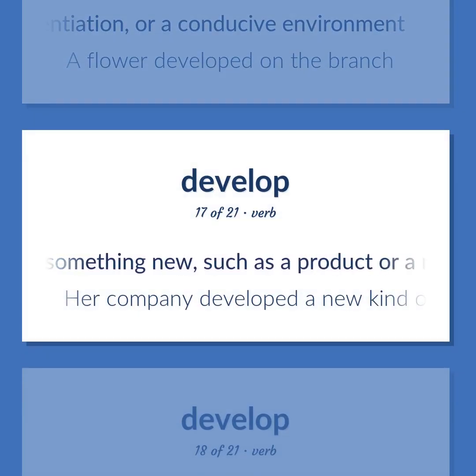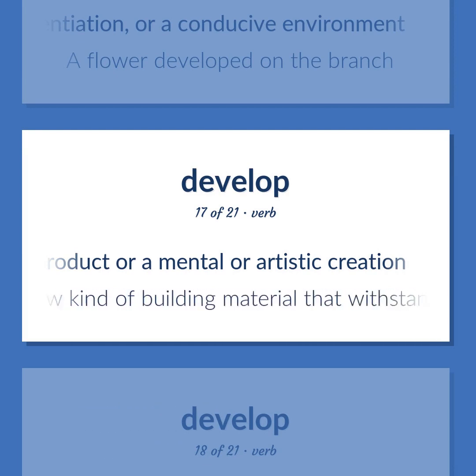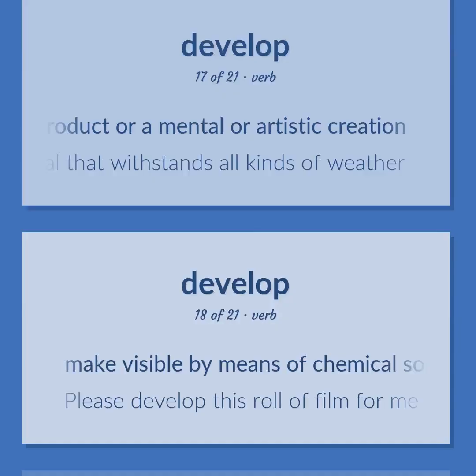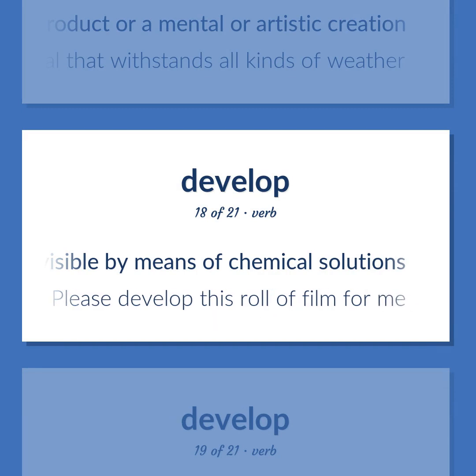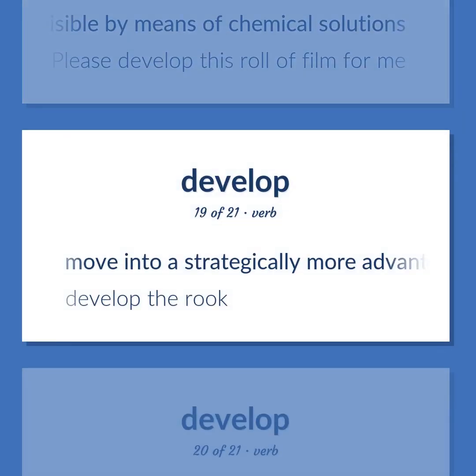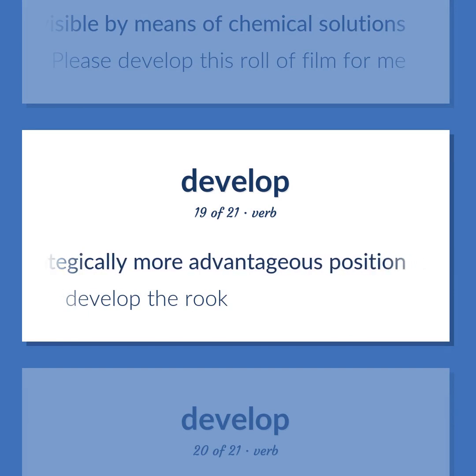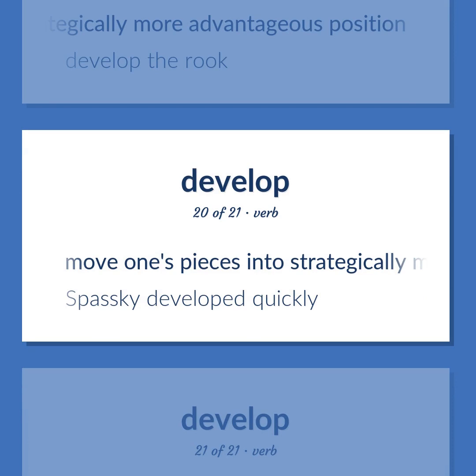Make something new, such as a product or a mental or artistic creation. Her company developed a new kind of building material that withstands all kinds of weather. Make visible by means of chemical solutions. Please develop this roll of film for me. Move into a strategically more advantageous position. Develop the rook. Move one's pieces into strategically more advantageous positions. Spassky developed quickly.